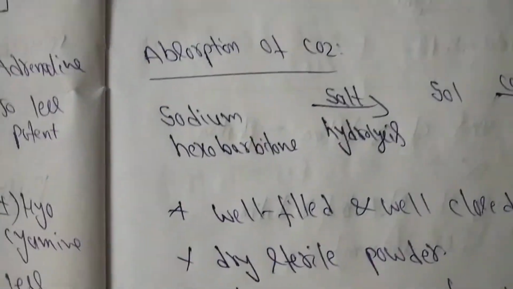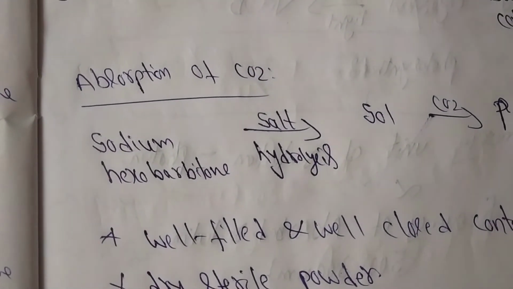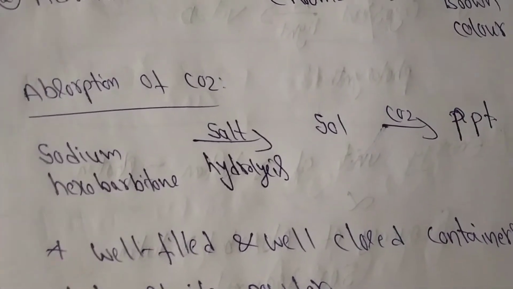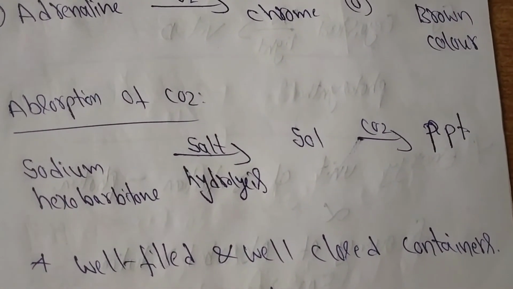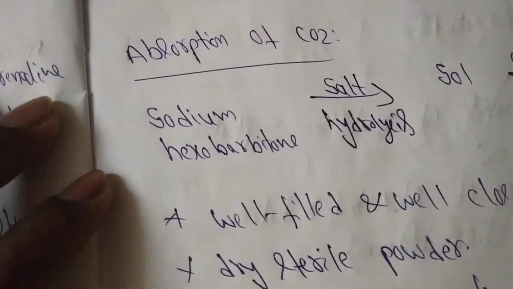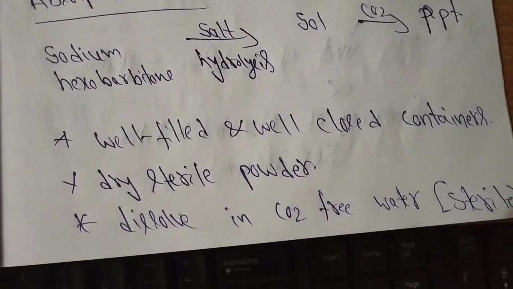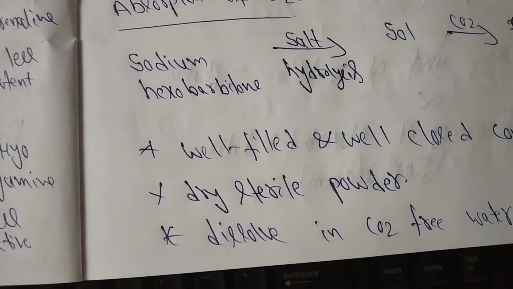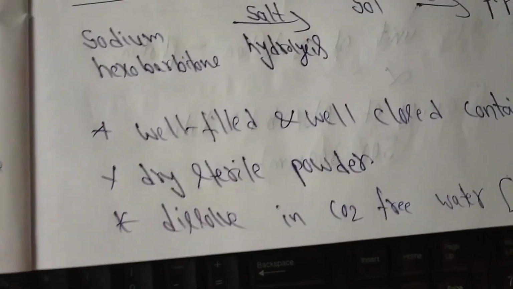Next factor is absorption of carbon dioxide. Sodium hexobarbital undergoes salt hydrolysis and converts into a solution. When this solution reacts with carbon dioxide, it forms a precipitate. For preventive measures, environmental control measures are to store in well-filled, well-closed containers. To obtain a sterile product, dissolve in carbon dioxide free water.